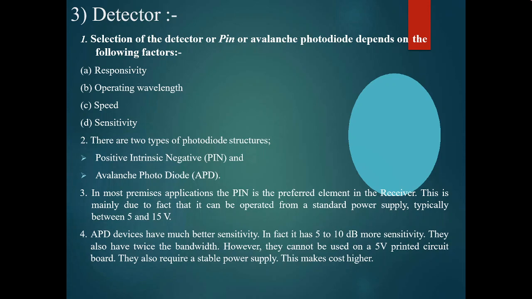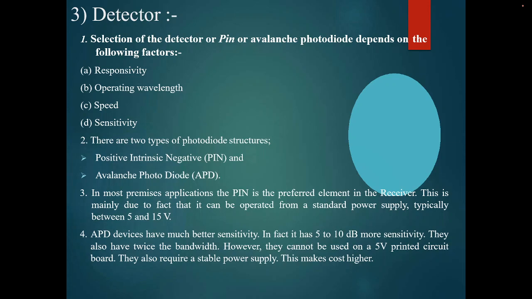So the operating wavelength of the detector should be compatible with the optical light sources we have transmitted. And the speed of operation of the detector should be very high, since at the receiving section the light rays we have received will have less energy, and the transmission rate will be very high.